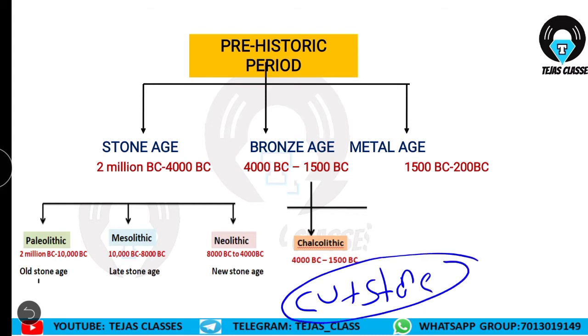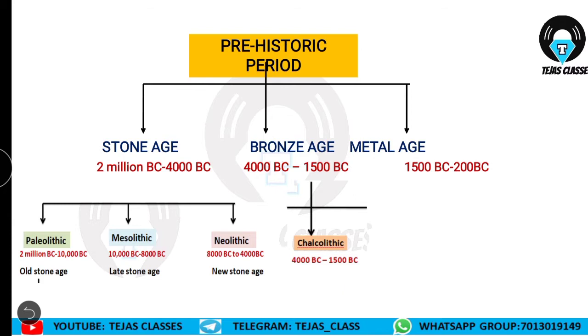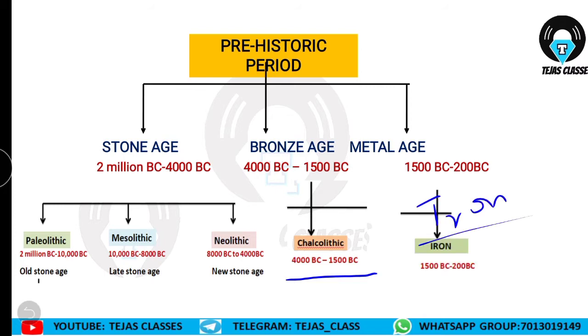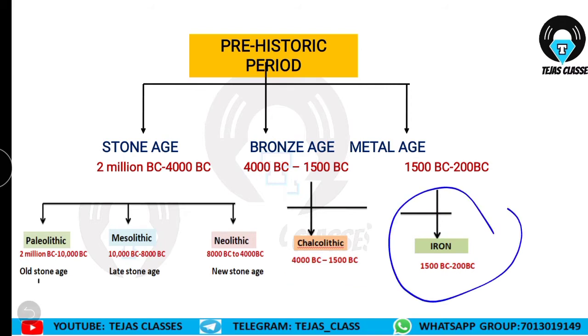So the first metal which the early man has used is copper. They have started using this copper and stone and making the tools, ornaments, and various articles. That's the reason they have called this period the Chalcolithic age, and it spanned between 4000 to 1500 BC. And after this period comes the iron. After this phase comes the iron. So we'll talk about the metal, that is the iron age, in the next video.